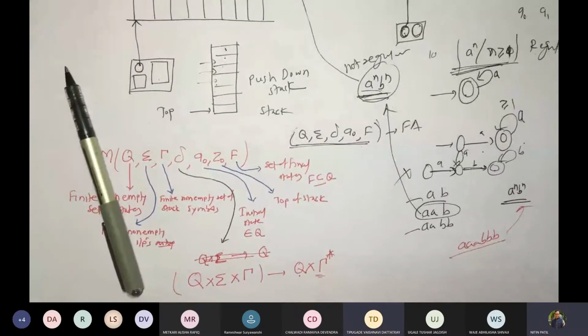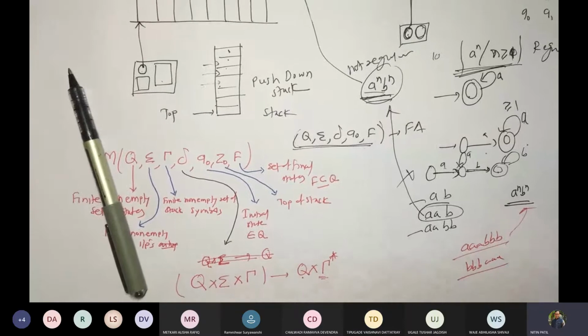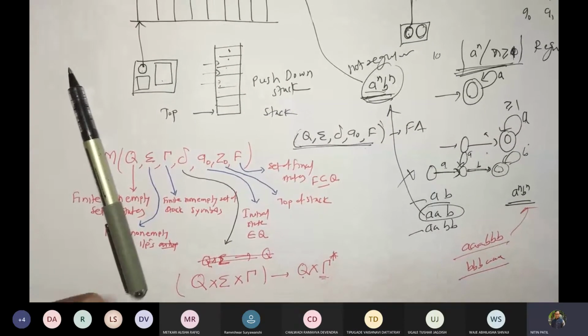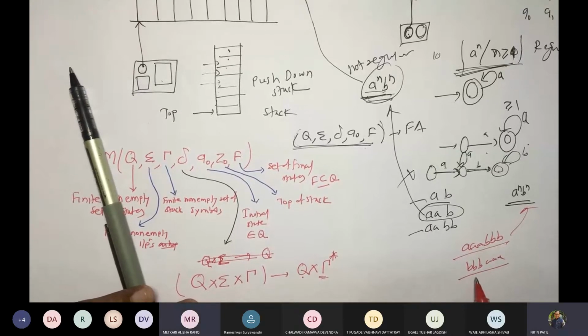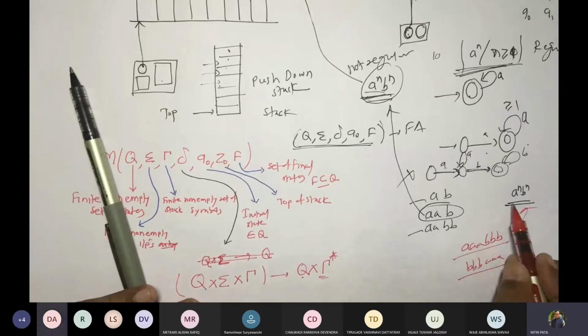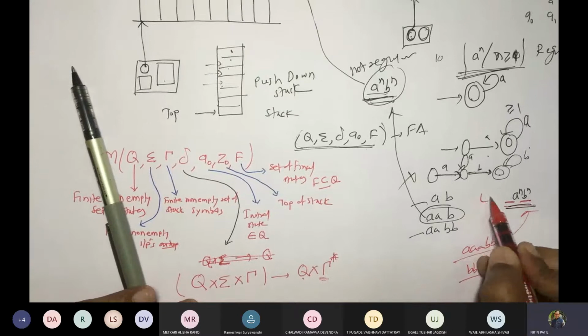Yes. What about this: B, B, B, A, A, A? Is it a valid one as per A raised to n, B raised to n? Is this valid? Number of A's and number of B's are same? No. Why? Because the pattern says all A's, then all B's. This is your language.